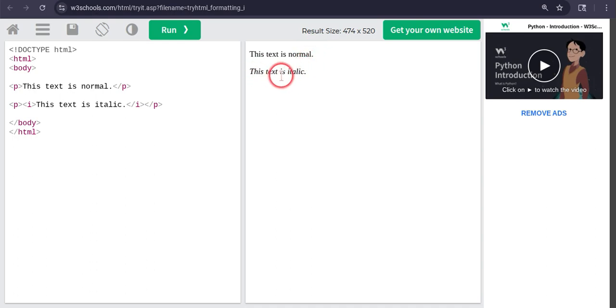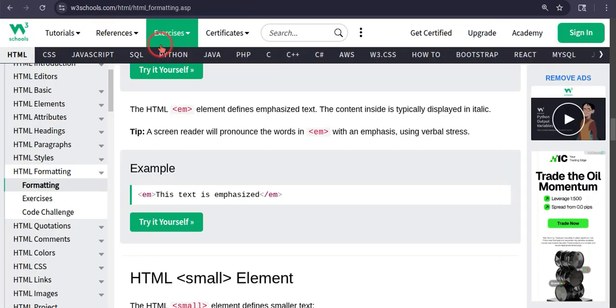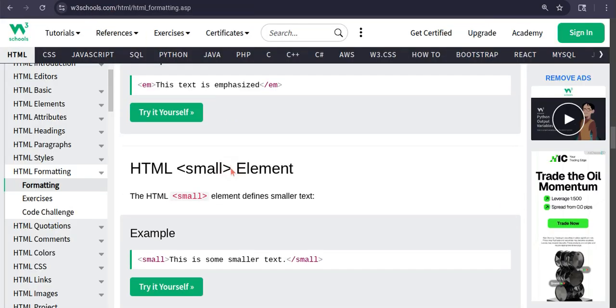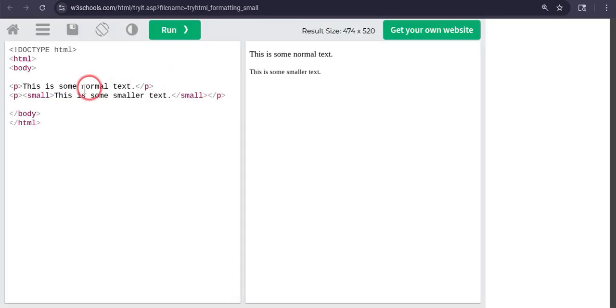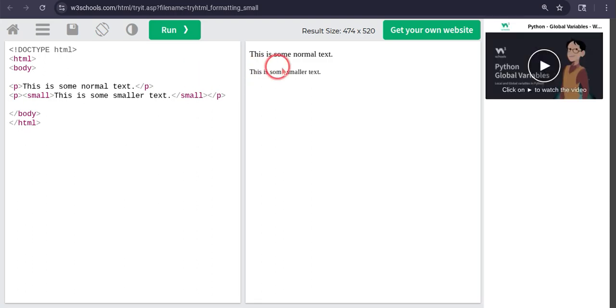Like this text is italic, and this text is, I think it's not because of the writing style, it's because this has more letters. So I don't think that is a command for you to learn. This is some smaller text. This is a small text. This is some normal text. This is some smaller text.